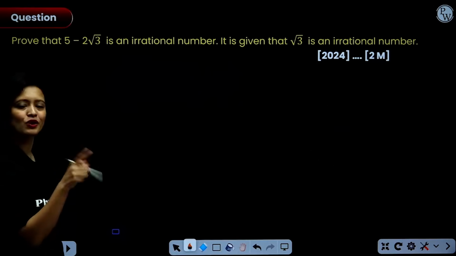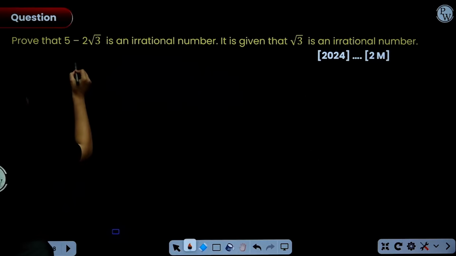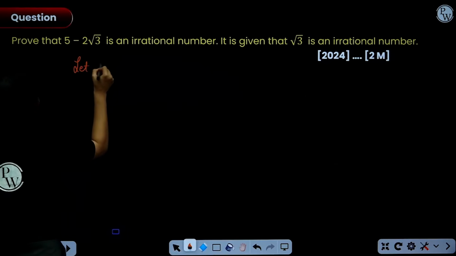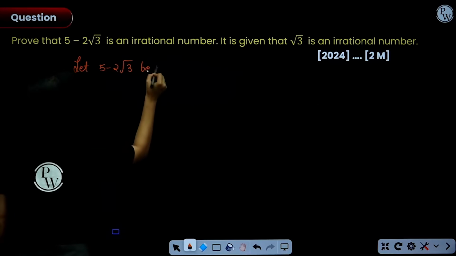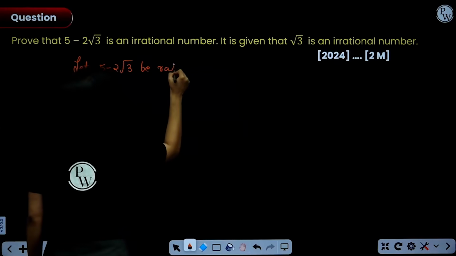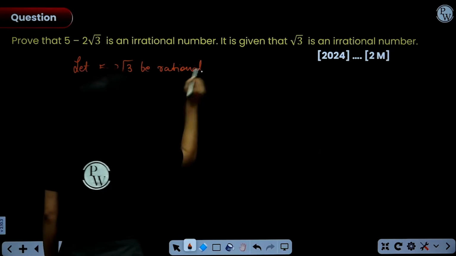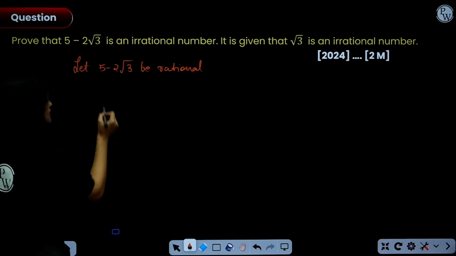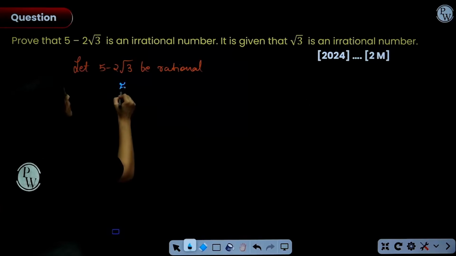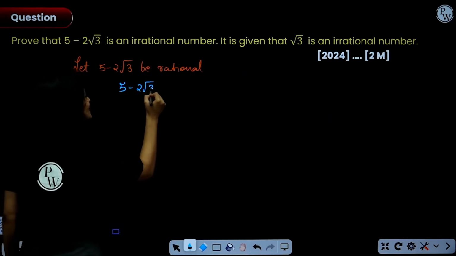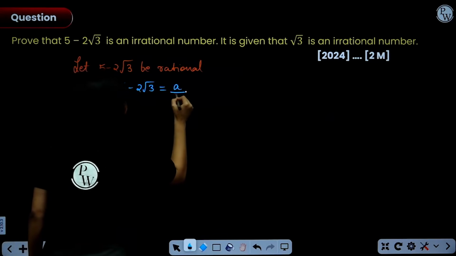These types of problems always start with contradiction. Let 5 minus 2 root 3 be rational. Okay, let it be rational. If 5 minus 2 root 3 is rational, then we can write 5 minus 2 root 3 equals a by b,